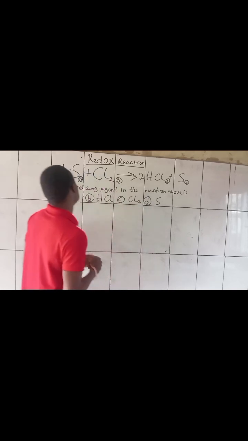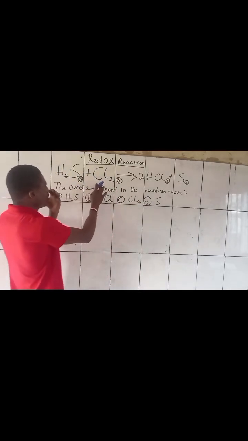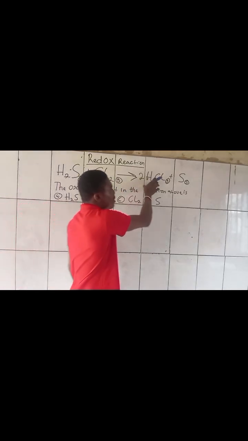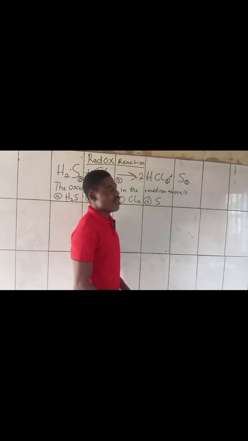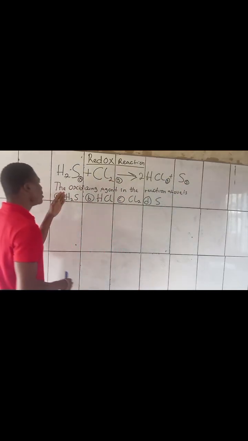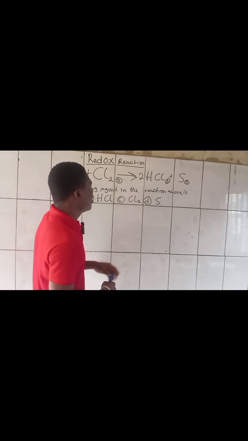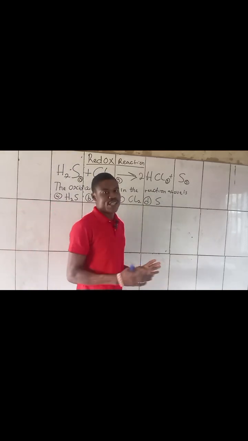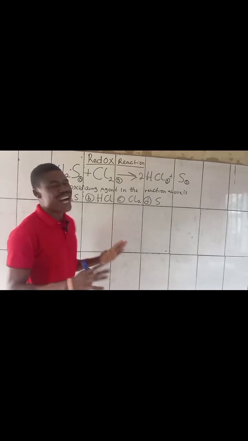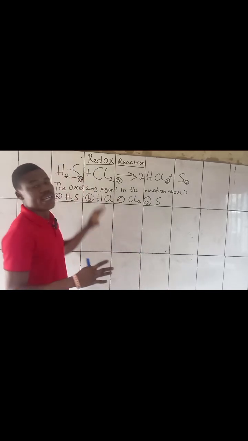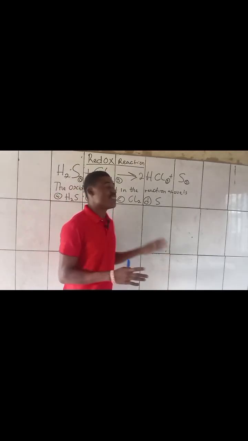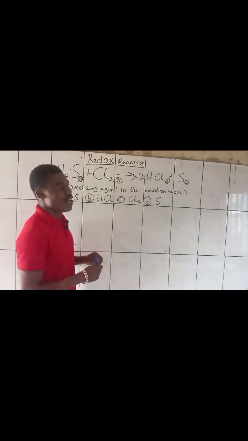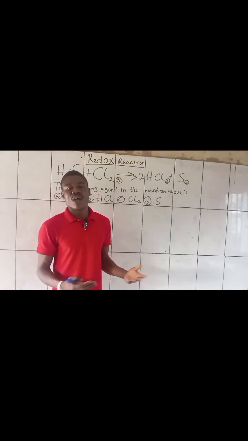Now, this is the question. Hydrogen sulfide reacting with chlorine gas forms hydrogen chloride gas and sulfur solid. The oxidizing agent in the reaction above is... In this question we were asked to identify the oxidizing agent in this reaction. And what is an oxidizing agent?